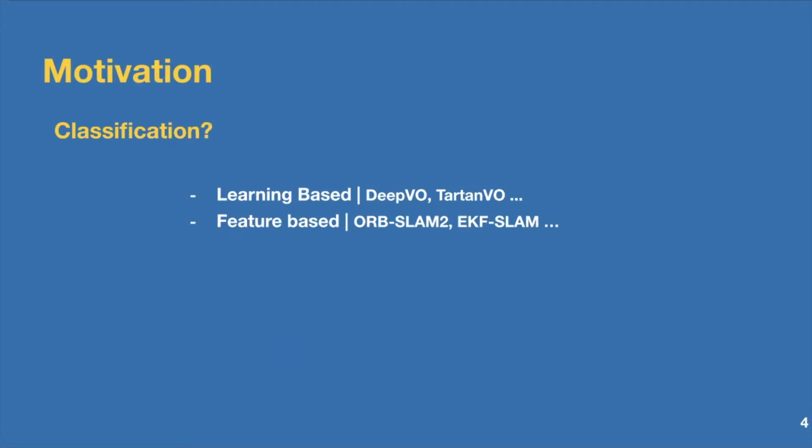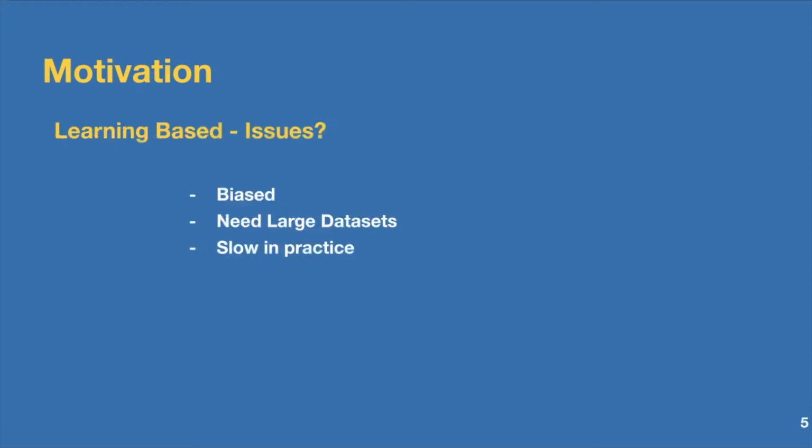Major SLAM methods can be classified into two types. One is learning based and the other is feature based. Learning based methods use deep networks to estimate the camera pose and translation using a large dataset of video frames. Whereas feature based methods try to extract key features in different frames and map the correspondence between them to get the camera poses and translations.